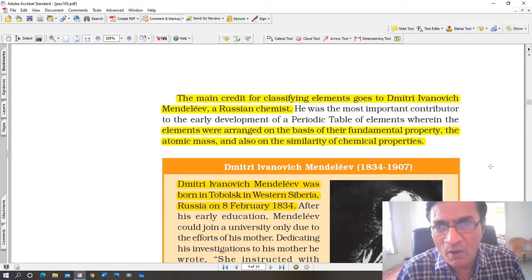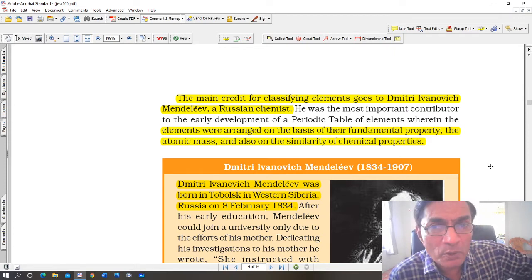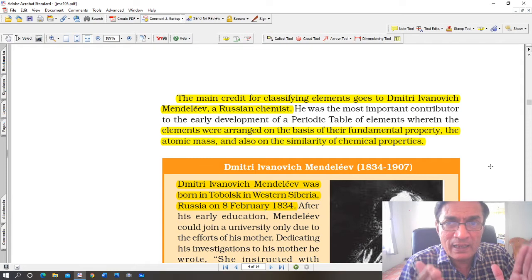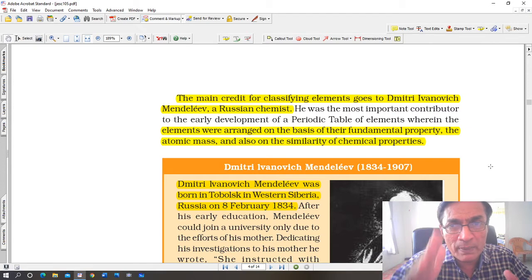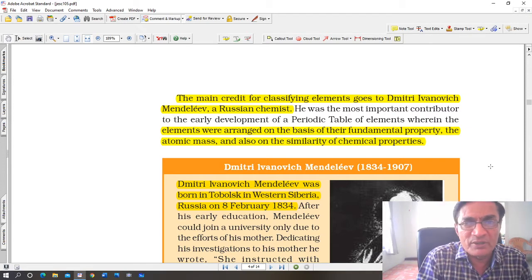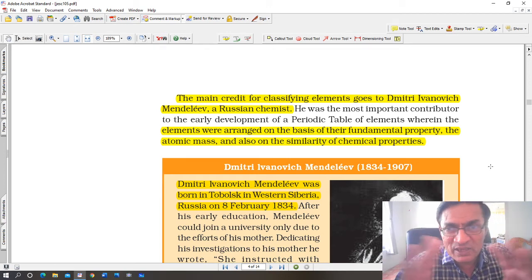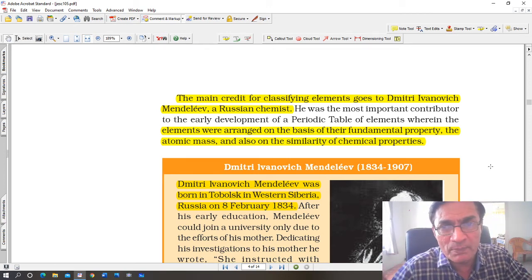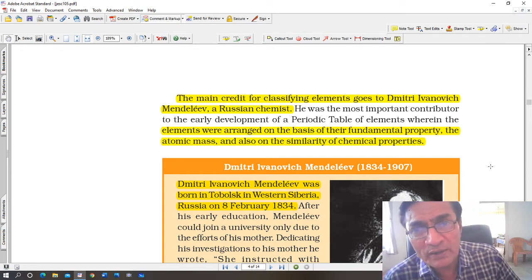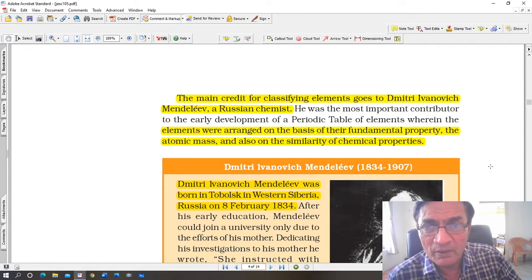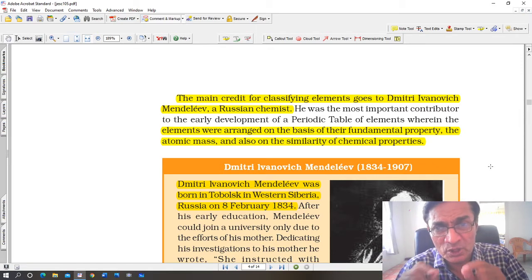He made cards of equal size, one for each element, and then he began to stick them on the wall. He would stick similar elements together, and dissimilar elements separately. In this way he made periods, vertical columns which he called groups, and horizontal rows which he called periods. He put them together in groups and periods, and that is how the earliest classification began. Before that, there was no attempt at one single table where all the elements can be grouped together and you can look at them, and that is why his contribution was very good.